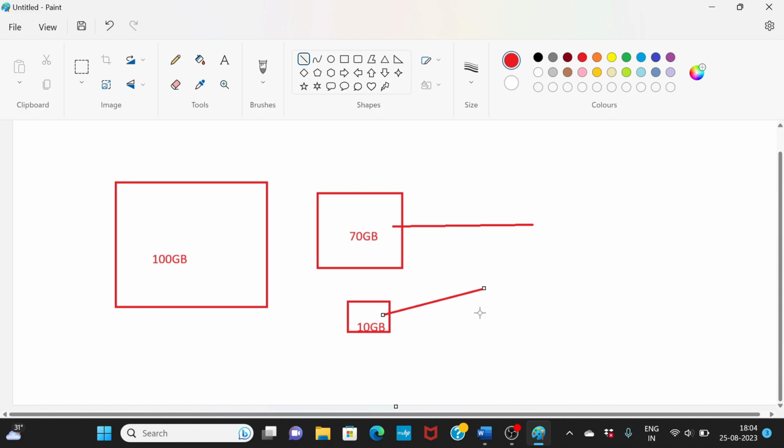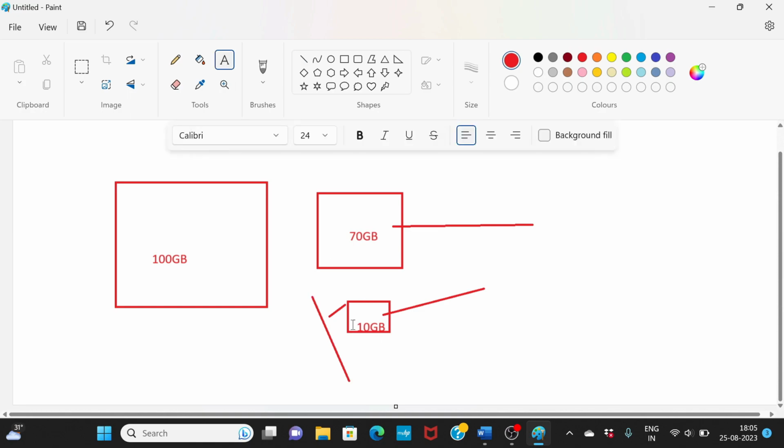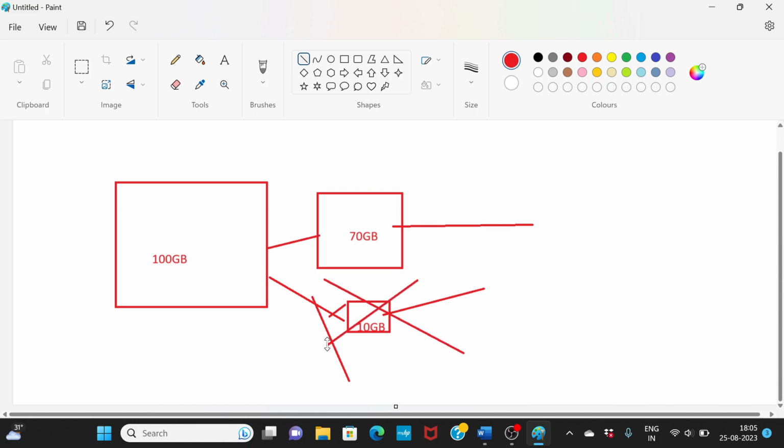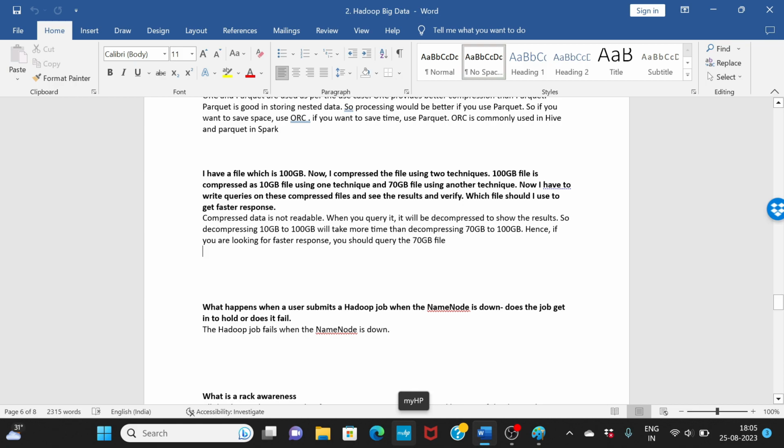Now this is smaller data and this is bigger data. Some people might get confused and say the smaller one will give the faster result, but this is compressed data, so you have to decompress it. If you have to decompress 10 GB to 100 GB, it will take a lot more time than decompressing 70 GB to 100 GB. That is the reason why this answer is wrong. 70 GB will give you the faster result because it will take less time to decompress the data. So that's the answer.